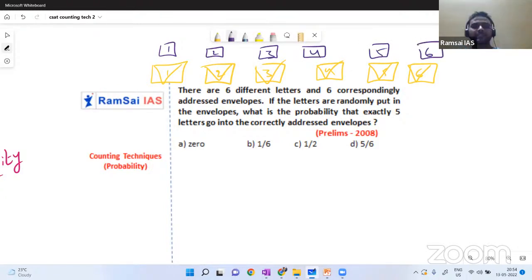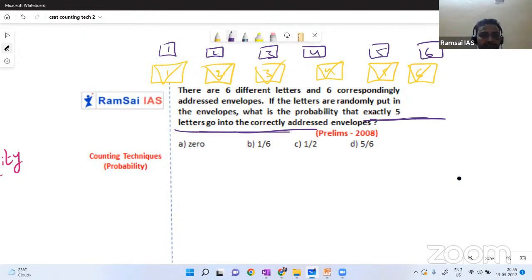The question here is, what is the probability that exactly 5 letters will go into the correct address envelopes? So exactly 5. See, exactly 5 means only one letter should go into the wrong place.